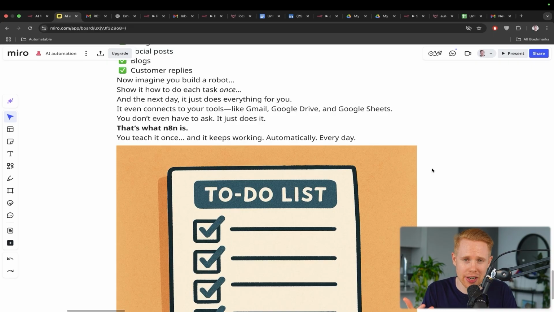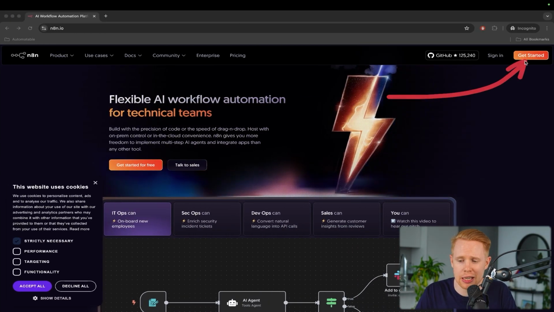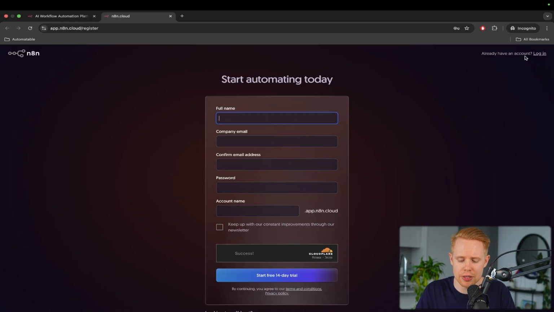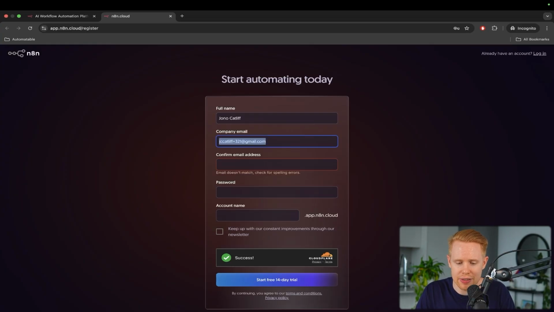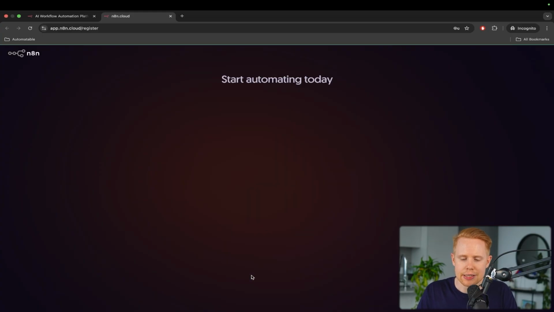Now that we've talked about n8n and given a couple examples, let's go ahead and create a 14-day free trial up here so that we can actually build out our first automation together. And so as we go through this, I'm going to be walking through all of the details that are normally missed so that when you're following along, you should have a really good understanding of exactly how this works. So I'm just going to go ahead and enter in all of my information here and start the 14-day free trial. This is going to take a couple seconds just to create my account.